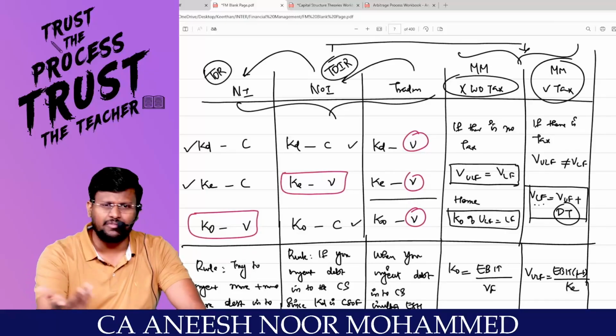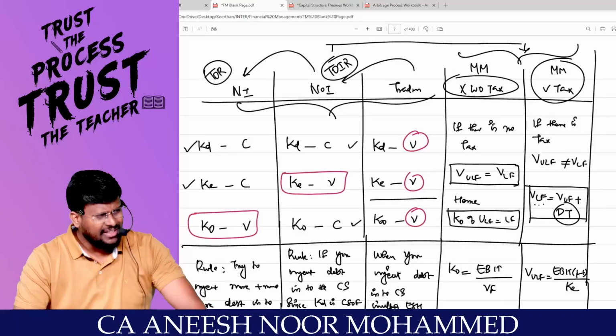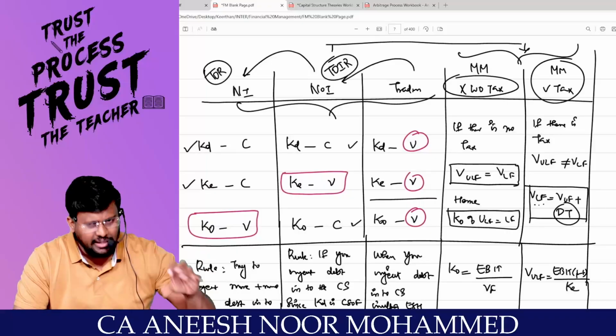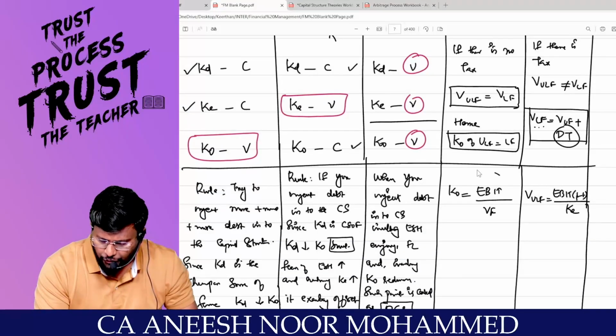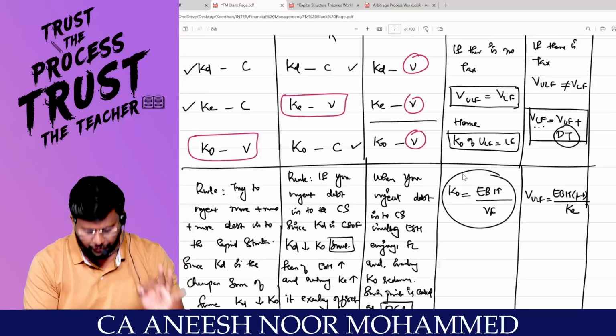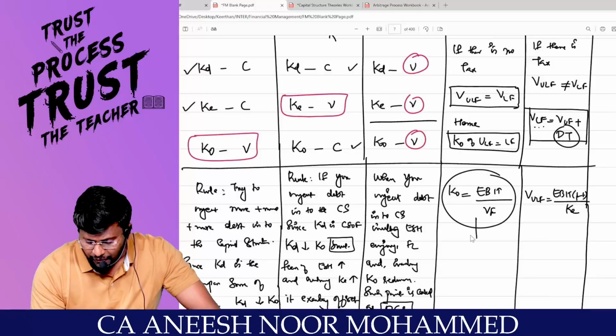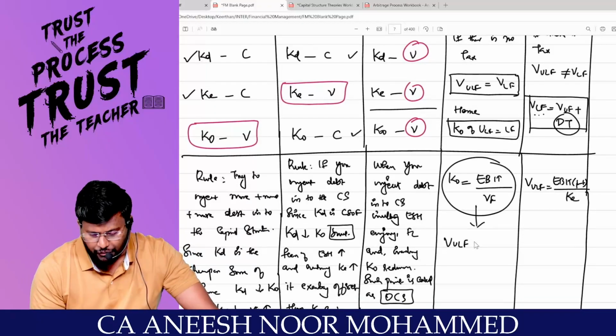So MM proved that if there is no tax, value of levered firm is equal to value of unlevered firm. That means it is irrelevant whether one company has debt in its capital structure or does not have debt in its capital structure, my dear lovable students. And MM came up with a beautiful formula: KO is equal to EBIT divided by value of the firm. This is the formula we will be using to find out the value of the unlevered firm. Are you with me? Yes, sir.